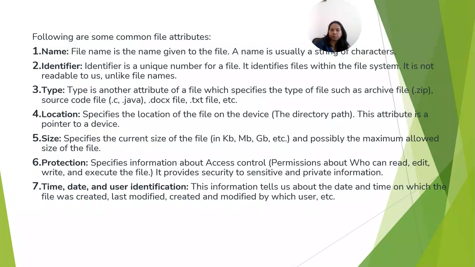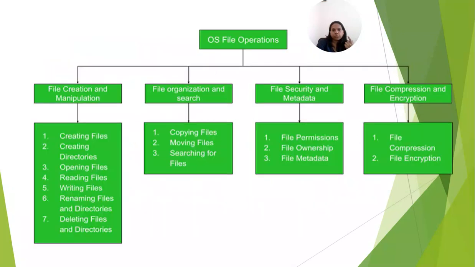Name is the file name that we have given. Identifier identifies the file within the file system, and it is not readable to us. Type specifies the type of the file, that is archive file, zip file, source code file, doc file, text file, etc. Location specifies the location of the file on the device. Then the size, which is the current size of the file, protection, the time and date, and the user identifiers. These are the main common file attributes.